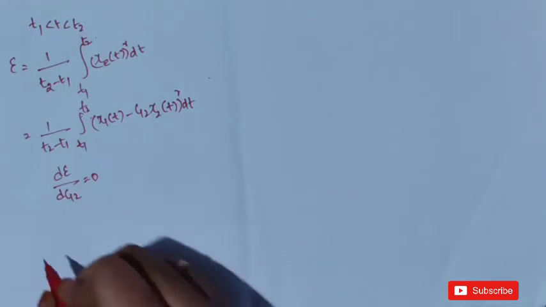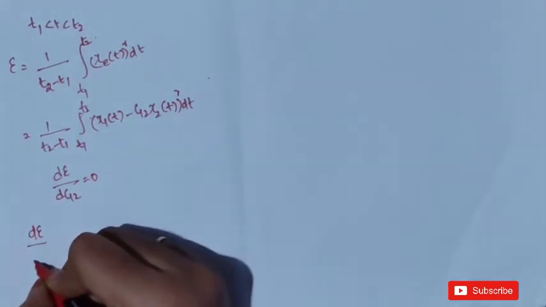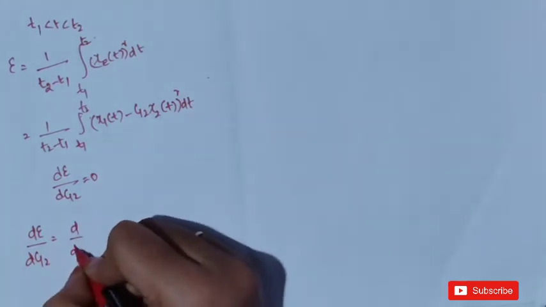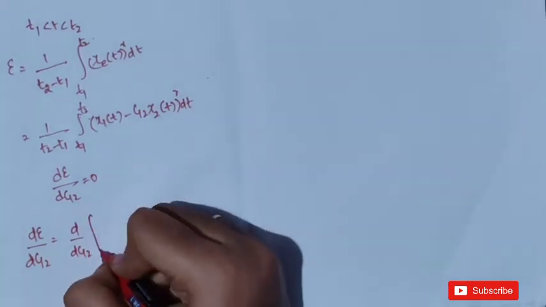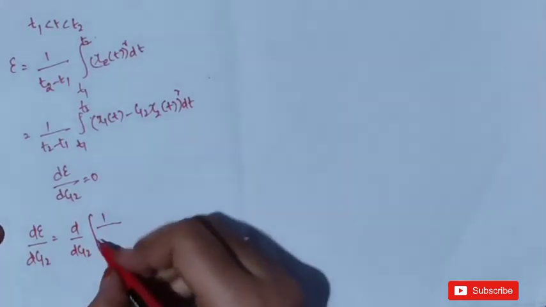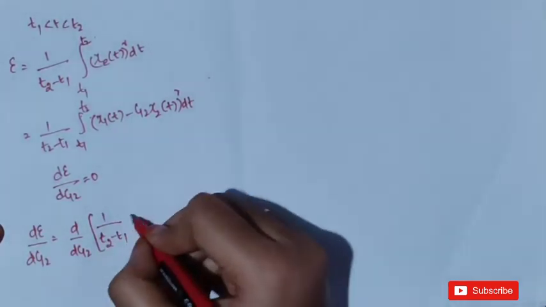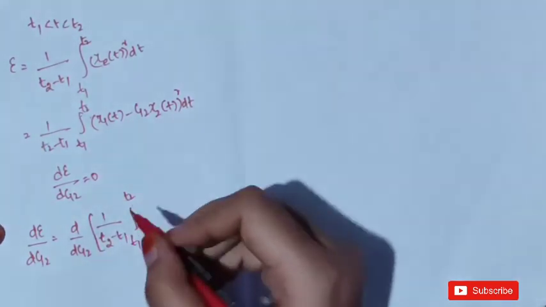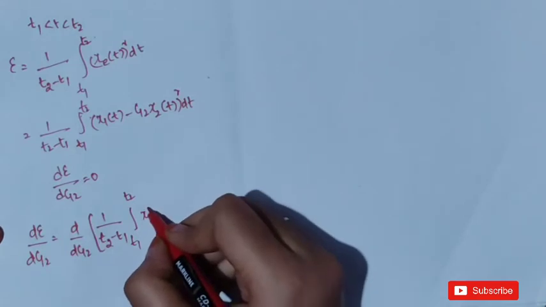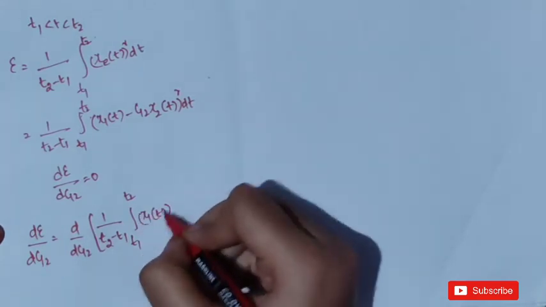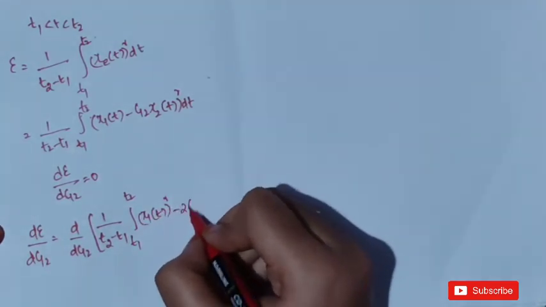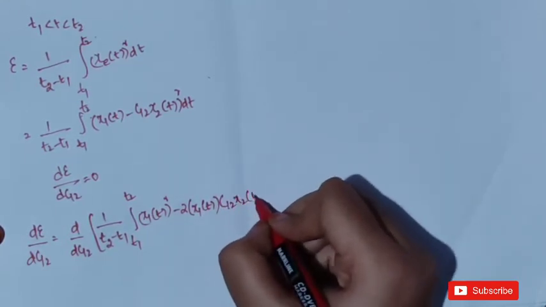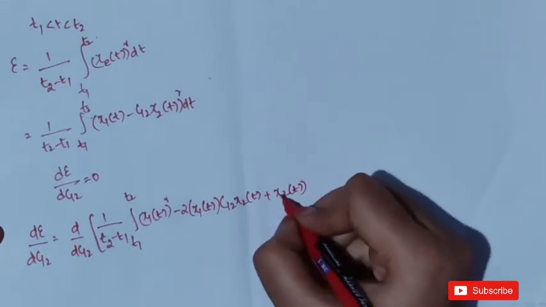So dE by dc12 is equal to d by dc12 of 1 by t2 minus t1 integral t1 to t2. It is of the form a minus b whole square, so it can be written as a square minus 2ab plus b square.